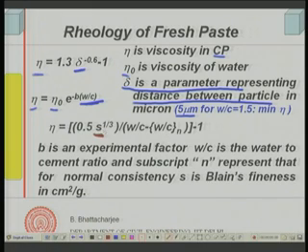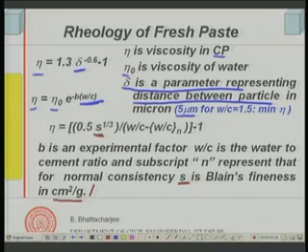S stands for Blaine's fineness, which means it is the specific surface we defined earlier in connection with cement. This is in centimeter square per gram. As the specific surface increases, that means the fineness of the cement increases. Specific surface is the surface area per unit mass.